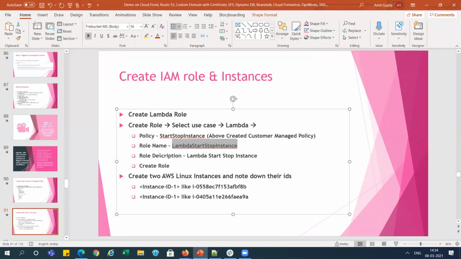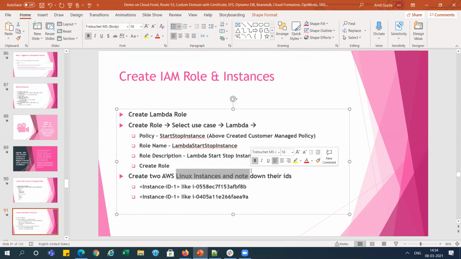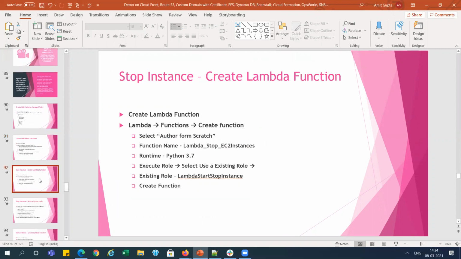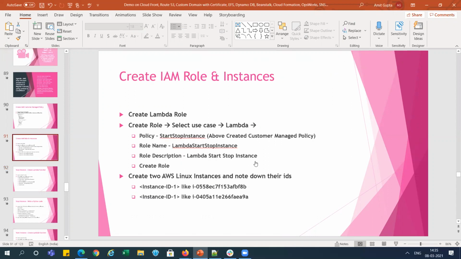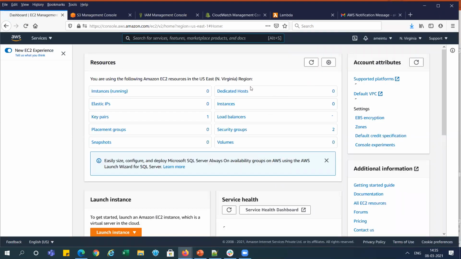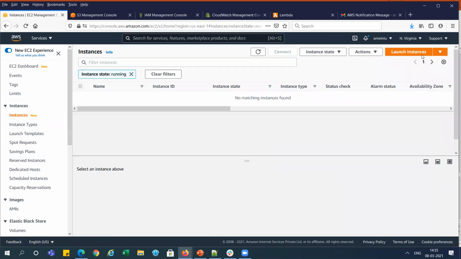After the role is created, what we need to do here is create two instances, right? And note down their IDs, right? So nothing more is there, so we will go and just create the instances, right? So let's go to the dashboard. We don't have anything here, so we will go and create two instances.